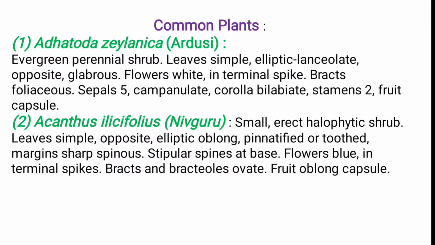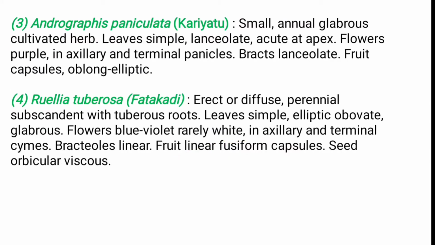Then the second plant is Acanthus ilicifolius, known as Marsh Holly. It is also a small herb plant, an erect halophytic shrub. The leaves are simple, opposite and oblong, also pinnate. The margin is toothed, like a spine margin. The flower is generally blue in color and the bract and bracteoles are present. The fruit is a capsule type.